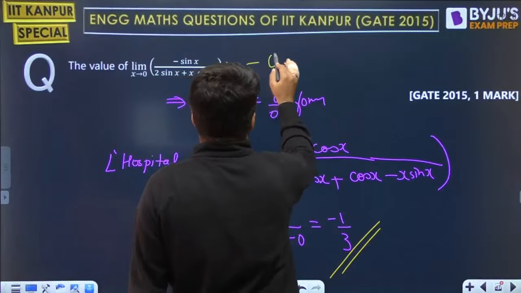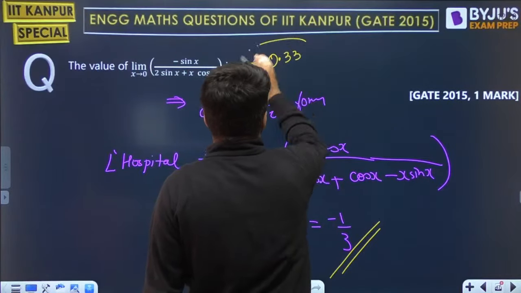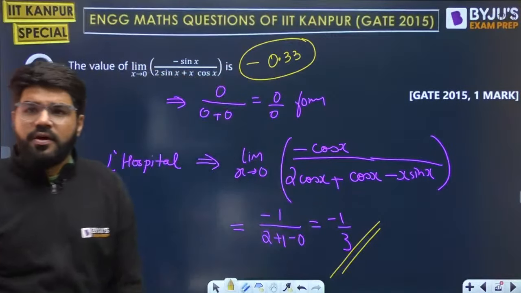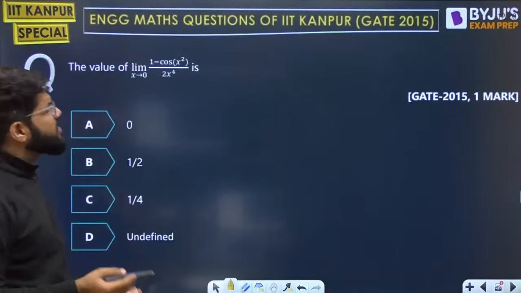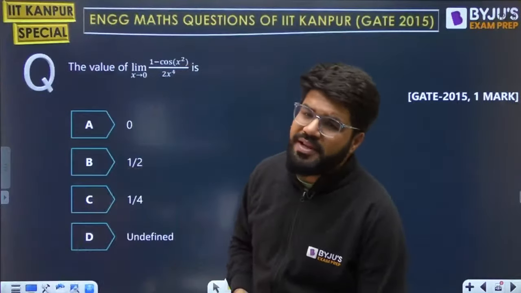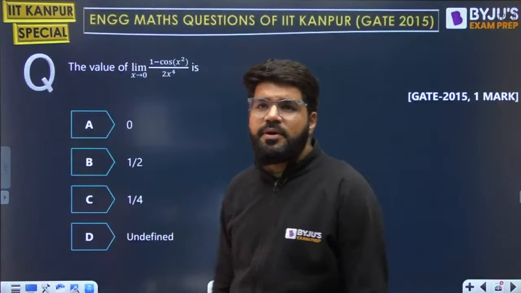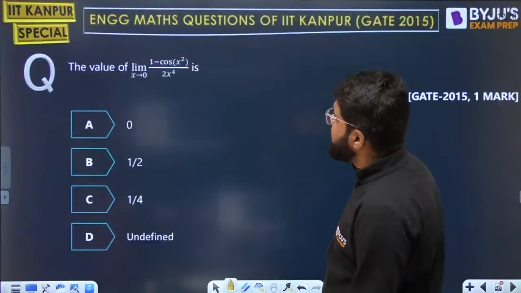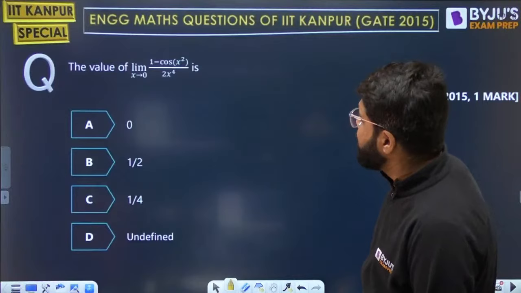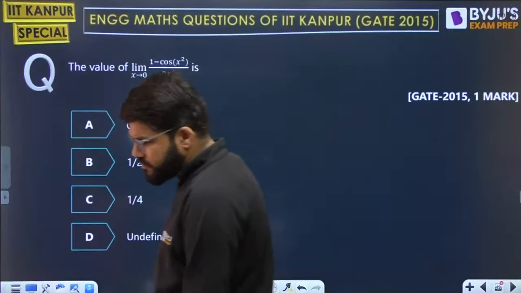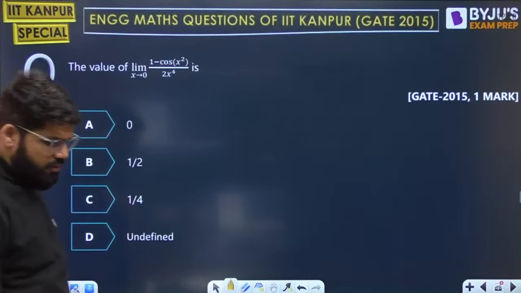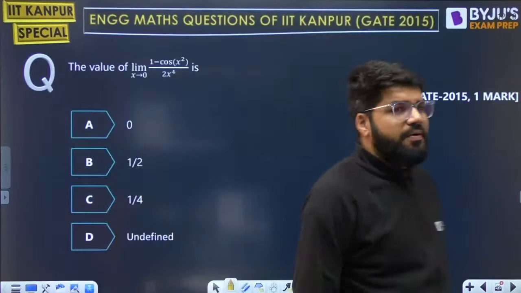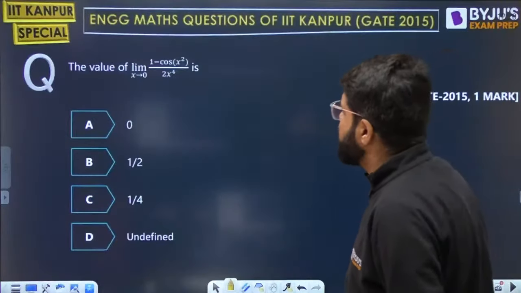Minus 1/3, that is minus 0.33. All okay? With this, the next question. These questions would most commonly be 1 marker only, very simple limit questions. What is the value of limit x tending to 0 of 1 minus cos of x square divided by 2x power 4?